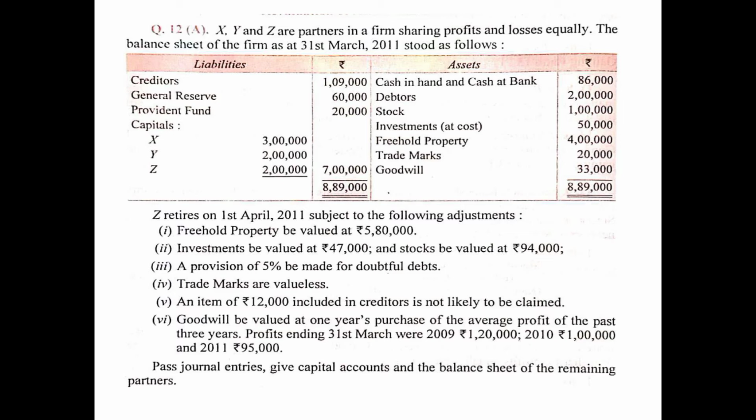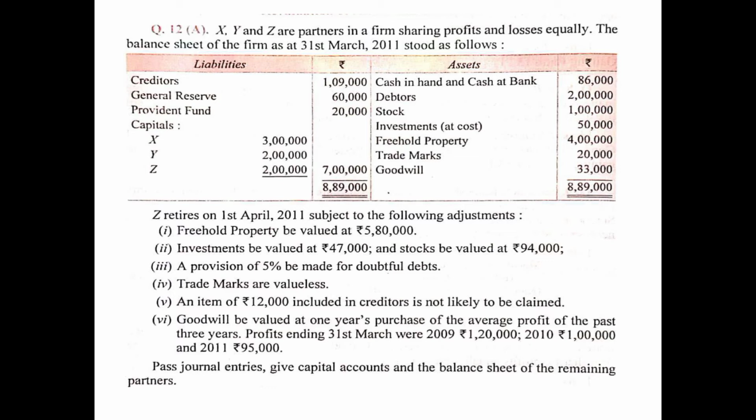Profit for the year ending 31st March 2009 was 1,20,000, 2010 was 1 lakh, and 2011 was 95,000. So these are the profits given for different years. We will add them to get the total profit, then divide it by the number of years to get the average profit, and multiply the average profit by 1, that is 1 year's purchase of goodwill. Then we will get the amount of the firm's goodwill.